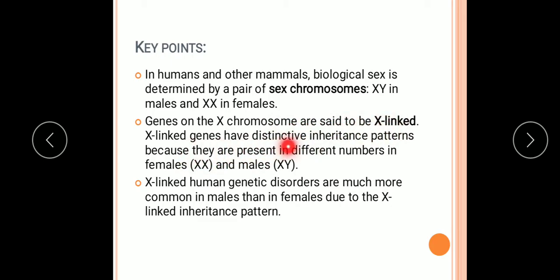X-linked genes have distinctive inheritance patterns because they are present in different numbers in females and males. Like that, females have XX chromosomes, double, and in males only one X chromosome is there. So their inheritance pattern is different. X-linked human genetic disorders are much more common in males than in females due to the X-linked inheritance pattern. So the reason for this we shall study further in the next topic.